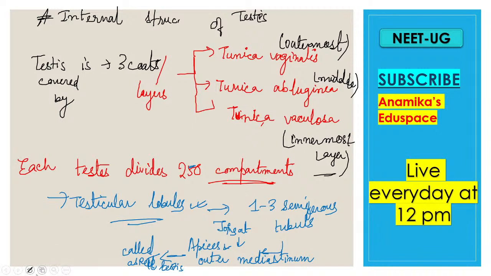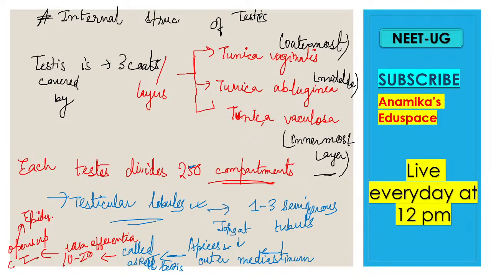Clear? Next, what happens after that? The rete testis fuses and forms 10 to 20 vasa efferentia. Okay. Now after forming the vasa efferentia, it opens into a common tubule to form what? To form the epididymis. Okay. Now what is the epididymis? The epididymis is where the functional maturation of the sperm happens.